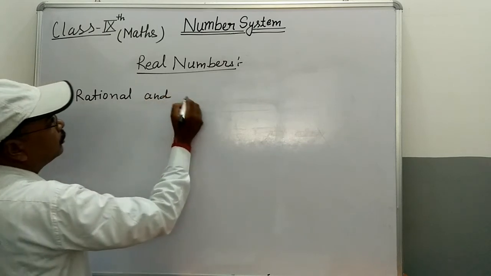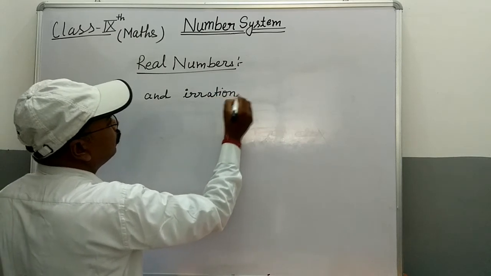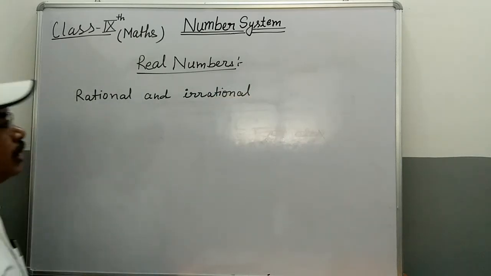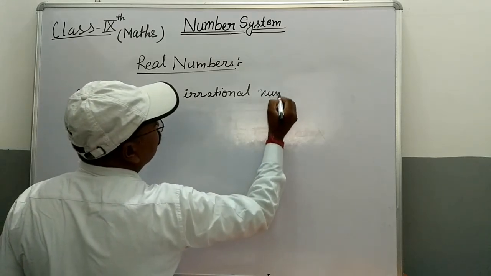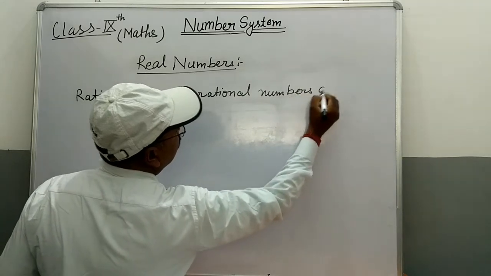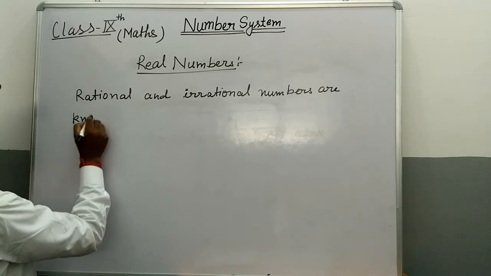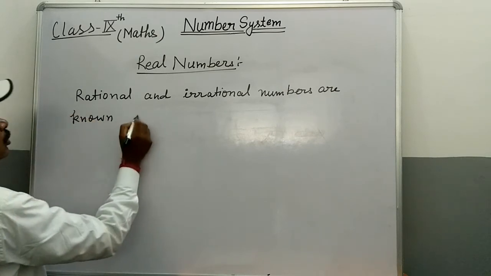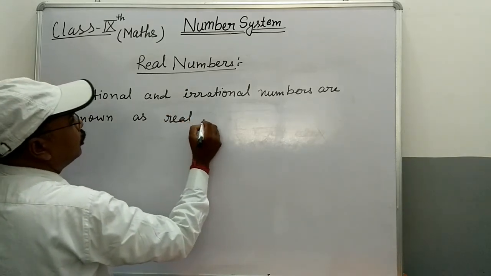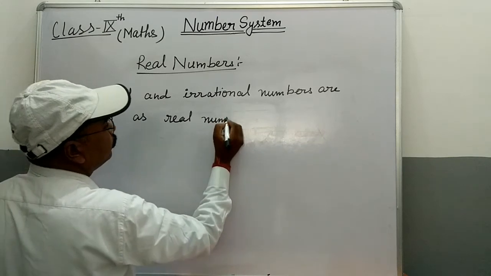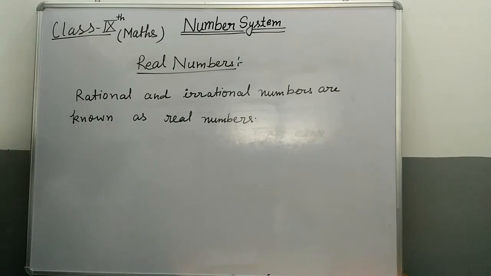Rational and irrational numbers are known as real numbers.